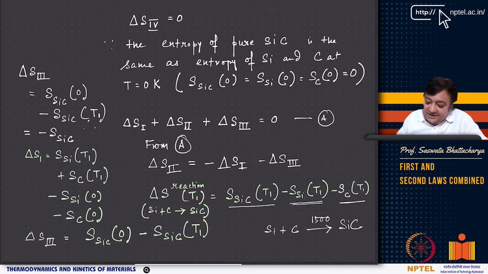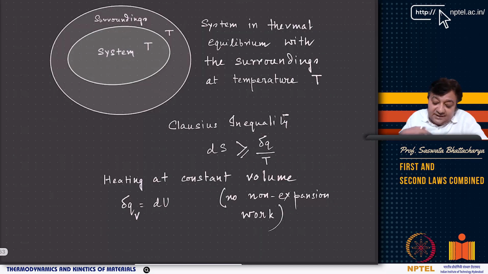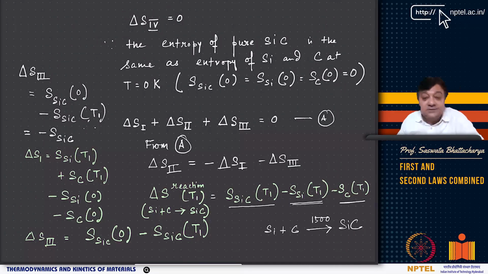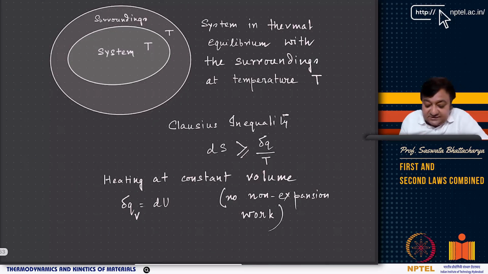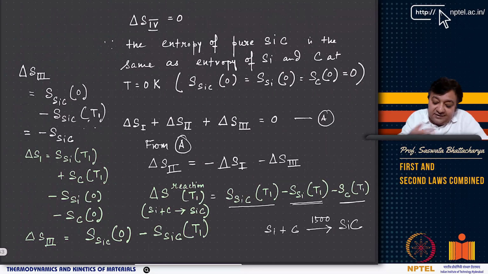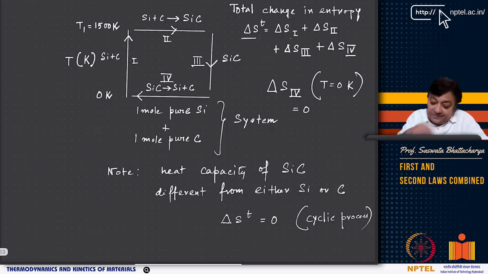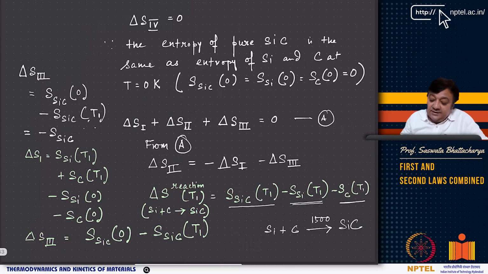This is the way we can relate delta S2 to delta S1 and delta S3. So this is how the third law gives you a way to define the absolute entropy or the standard entropies. You can understand this even in the reaction we considered of silicon and carbon forming silicon carbide, and how we make use of the third law.